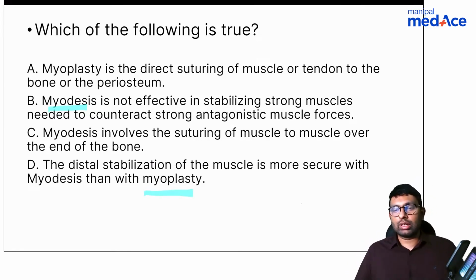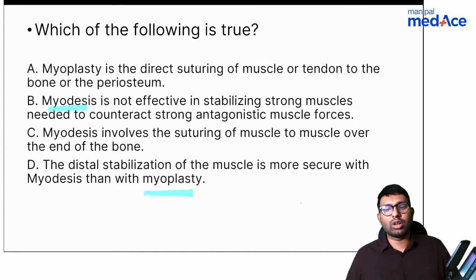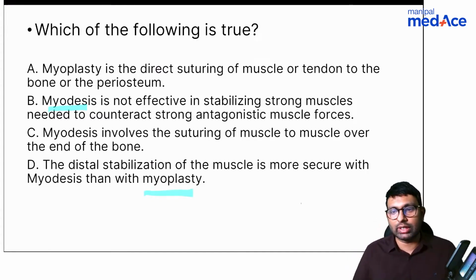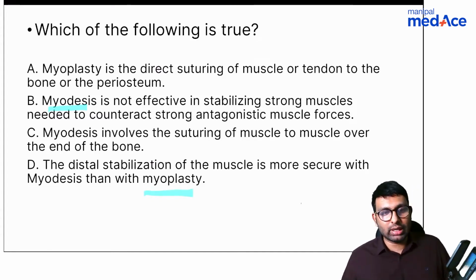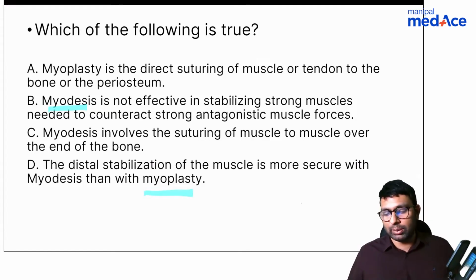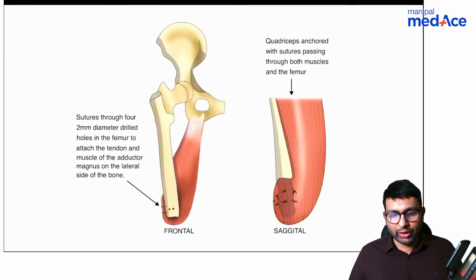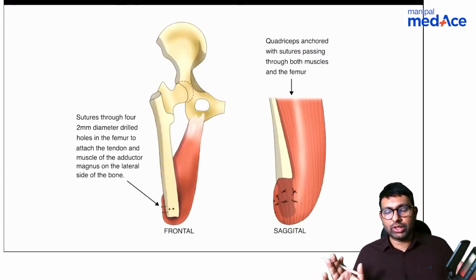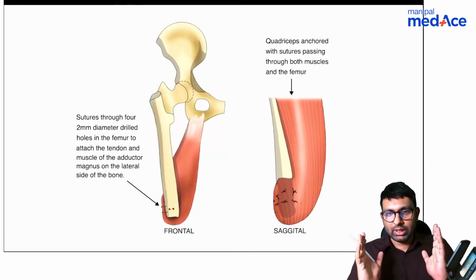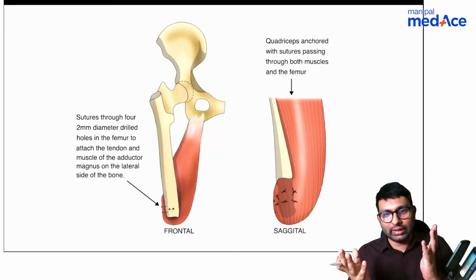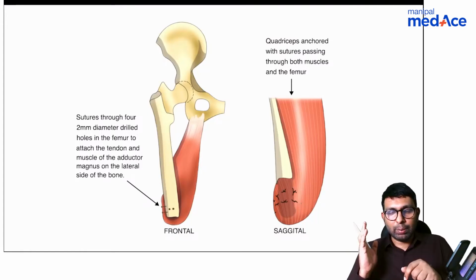Okay, so I think there is a bit of confusion as to what myodesis and myoplasty is. Okay, Stardust has never heard these words ever. So let me tell you these words and what do they mean. So what do we do normally when we do amputation? After doing amputation, we have these muscle groups. These muscle groups which are not attached to anything. Imagine you're doing an above knee amputation.